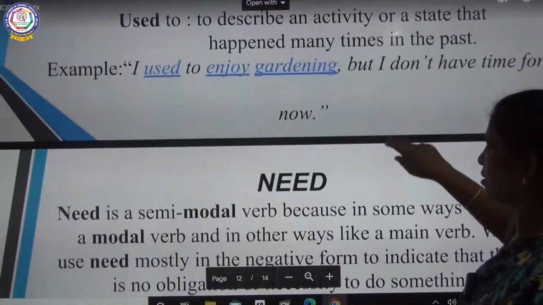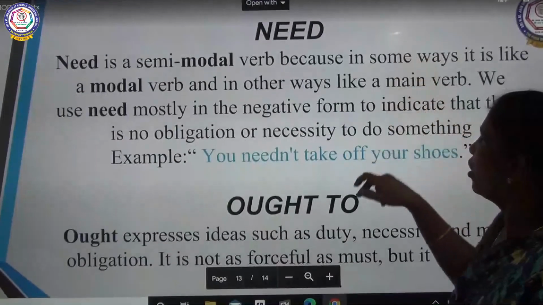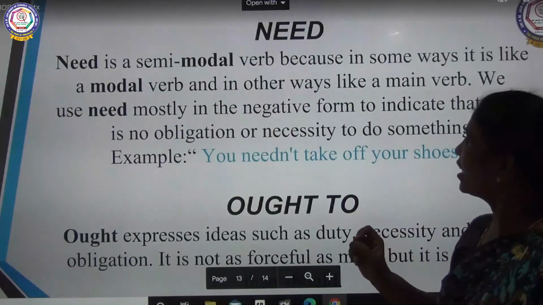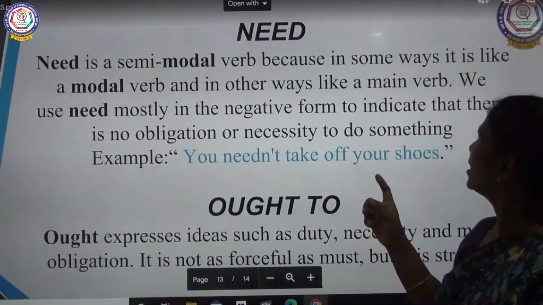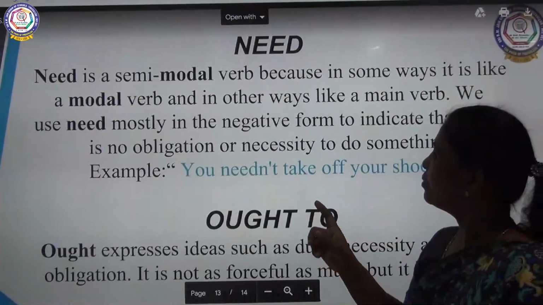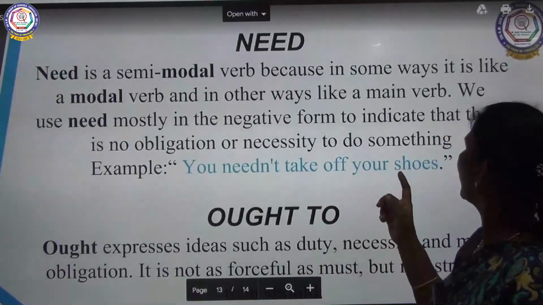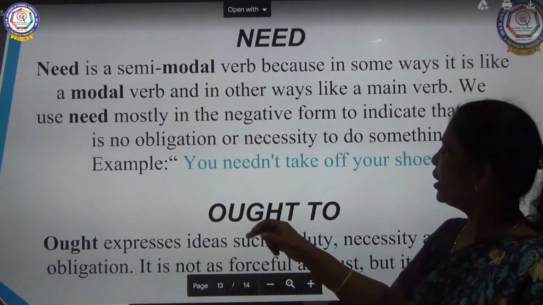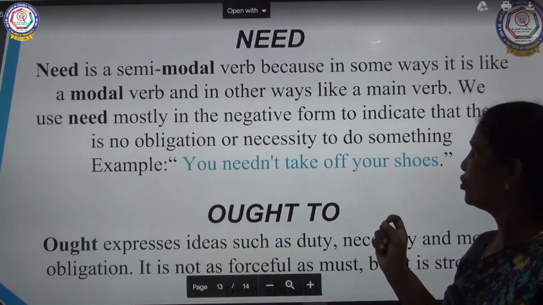We will go for the next, need and ought to. Need is a semi-modal verb because in some ways it is like a modal verb and in other ways like a main verb. We use need mostly in the negative forms to indicate that there is no obligation or necessity to do something. Example, you needn't take off your shoes.